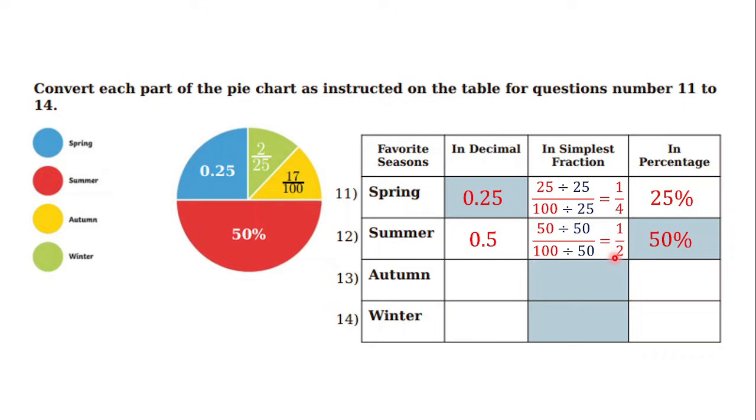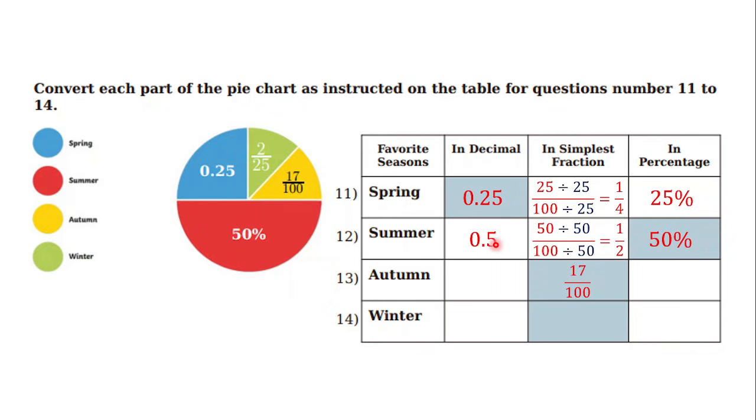Now, next, for decimals, 50 out of 100 means there are 2 digits behind the decimal mark. So we can make it into the decimal 0.50. But you can also say that it is 0.5. So between 0.50 or 0.5, it has the same form and has the same value.